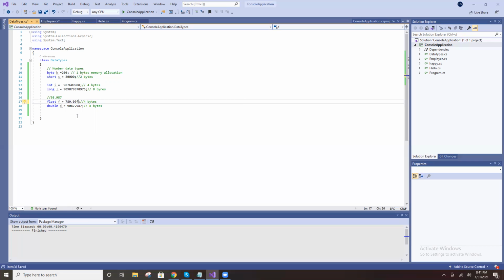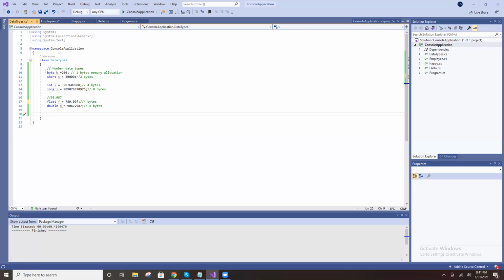Because it's a floating number and it's not a double. By default, the compiler assumes this is a double. If I put it as a double, it automatically converts, no issue. But here the compiler assumes by default the value is double, but I put it as a float. So I put F, which means float. This is not a double.